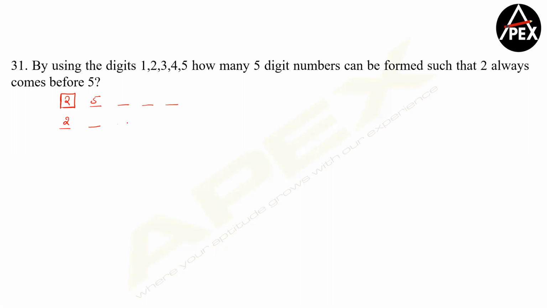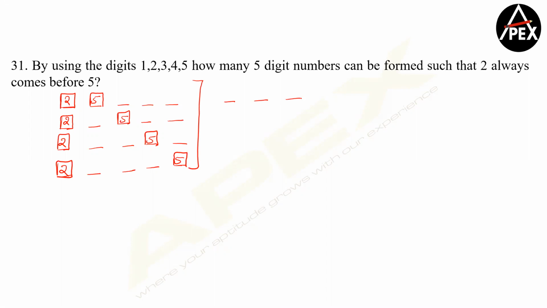Similarly, if 2 is coming up here, 5 can come here, and so on for the other positions. So these are all the cases where 2 is definitely coming before 5, especially if 2 is in the first place. Right? So if you observe, the shortest possible way to do this will be, if I'm blocking 2